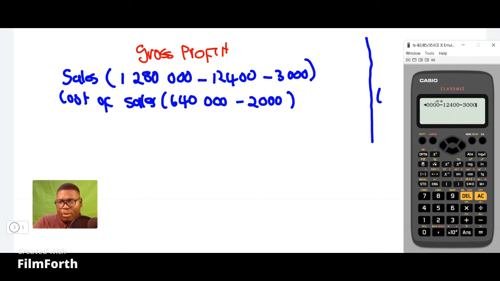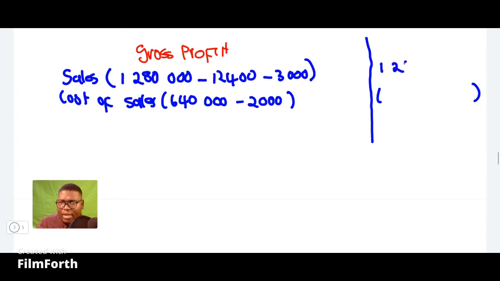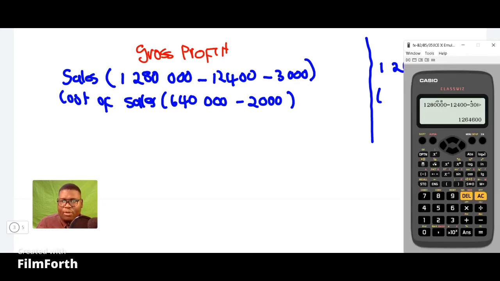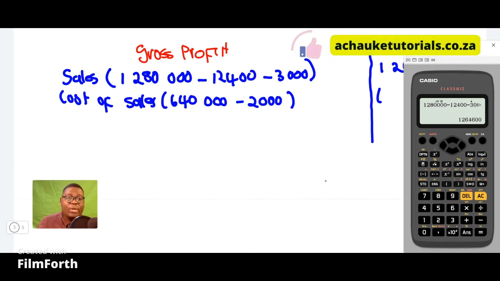Okay, so our net sales will be 1,264,600. So be careful of that. Let me just confirm if the calculation is correct. 1,264,600. So that calculation is fine.